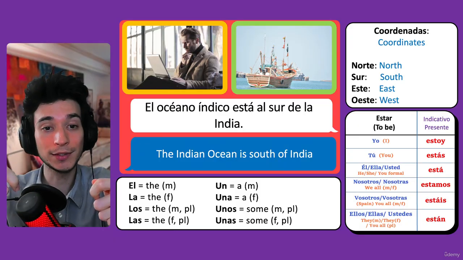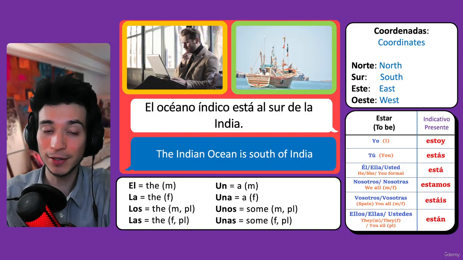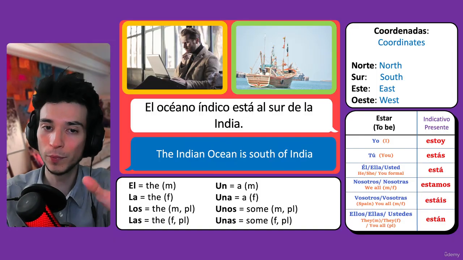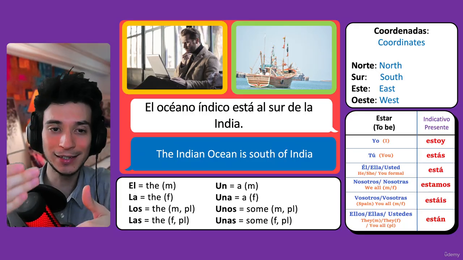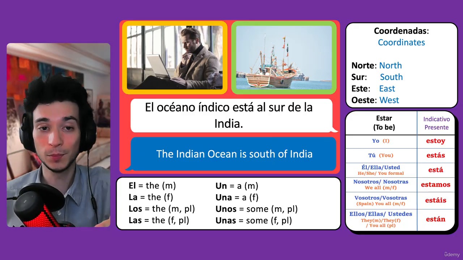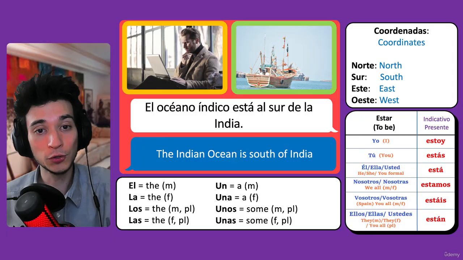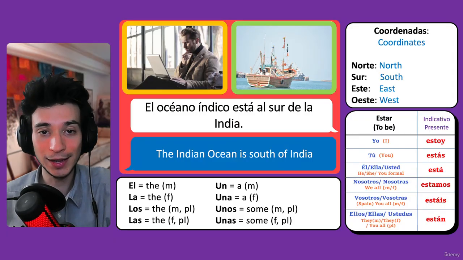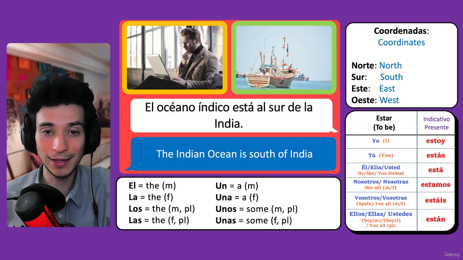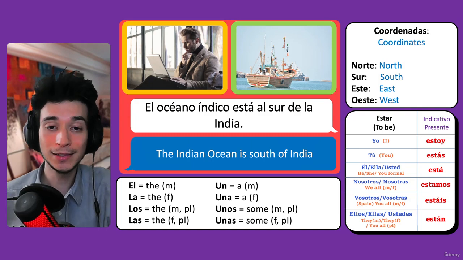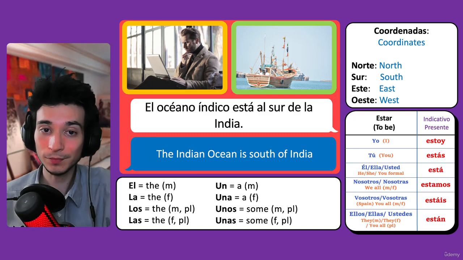For example, the United States, los Estados Unidos, Germany, Alemania, we don't use the. So very few countries you tend to use the, but India is one of them in Spanish. Okay, el Océano Índico está al sur de la India. The Indian Ocean is south of India.